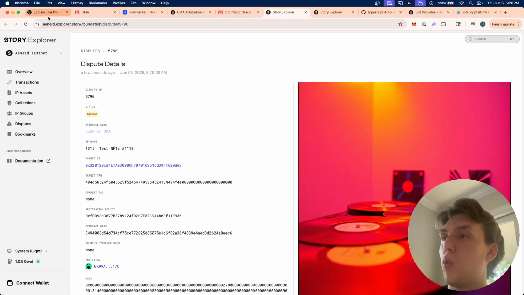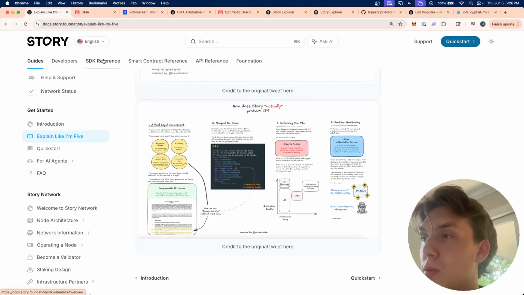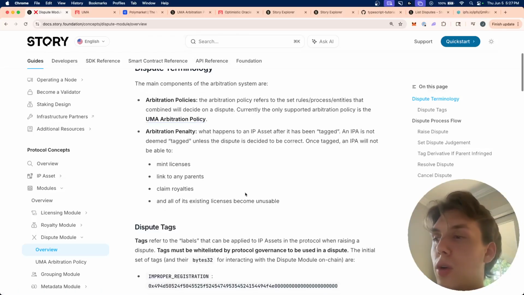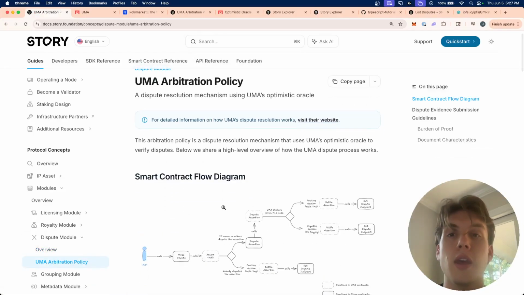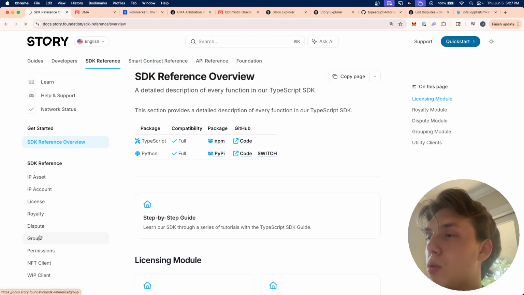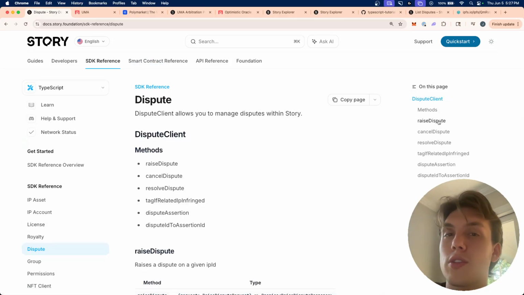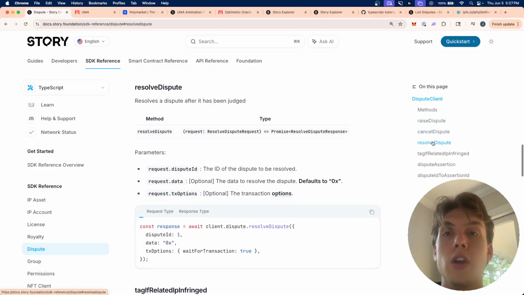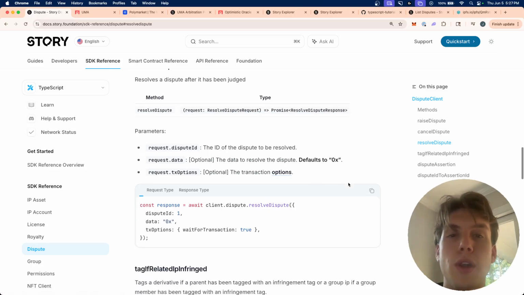Now, again, if you want to continue exploring disputes, I would really recommend checking out the dispute module right here, the overview, and also the UMA arbitration policy. Story supports any amount of arbitration policies, but for now, we have whitelisted UMA, and UMA is our sole arbitrator at the moment. And on top of that, you can also go to the dispute SDK reference, and in here you'll see other functions. So, of course, we just used raiseDispute, but you can also cancel a dispute, resolve it if it's eventually been resolved, and counter dispute and stuff like that.